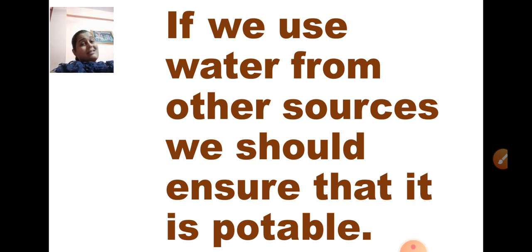But if you go to some other place, or when you don't have an idea about that water, always ask someone whether it is suitable for drinking, whether it is drinking water. See, in our schools also, near the wash basin it is written that it is not for drinking purpose, it is for washing hands. But near the filters it is written drinking water, so that you know this water is suitable for drinking. So you should always ensure that the water is potable or not.